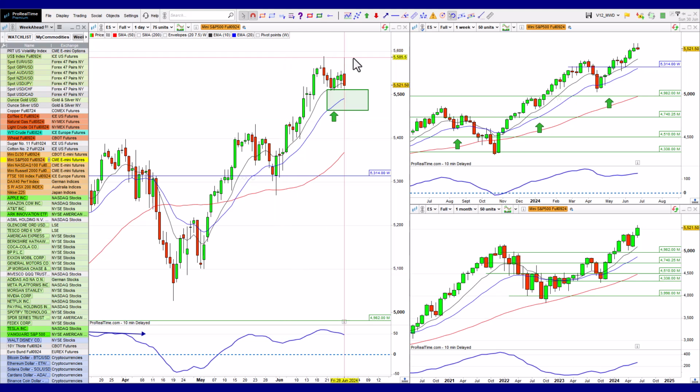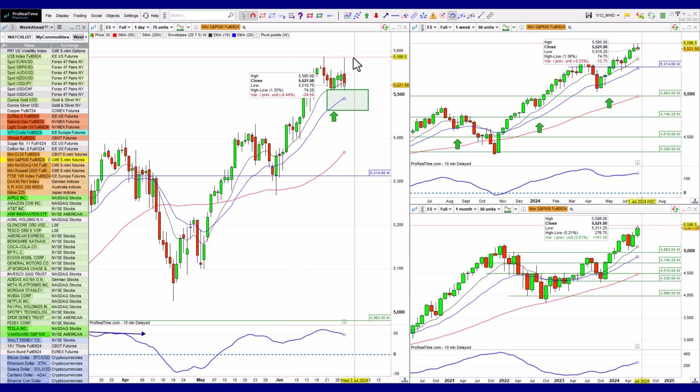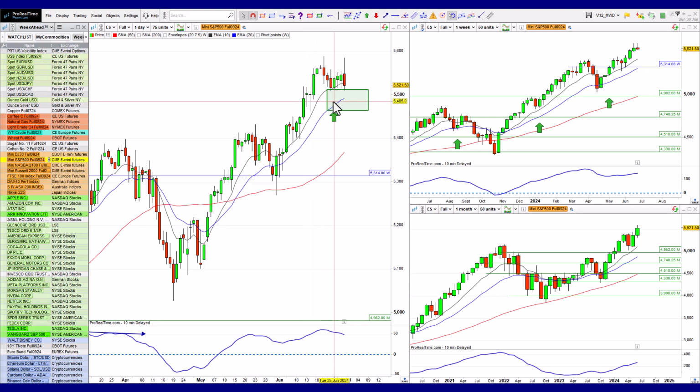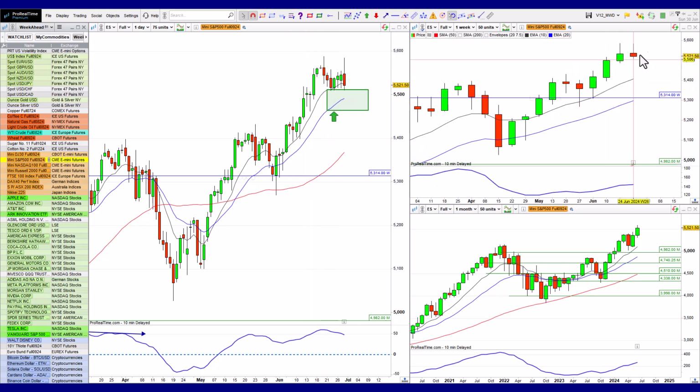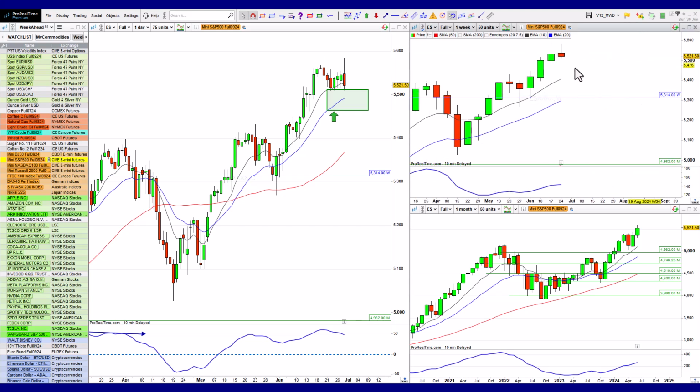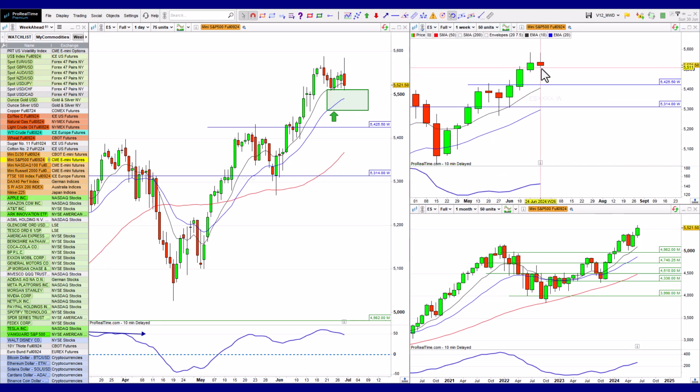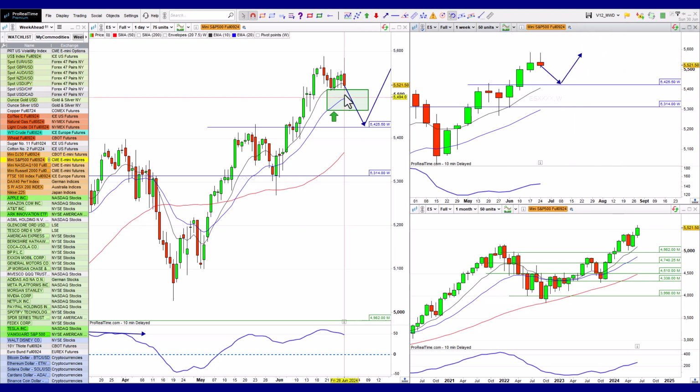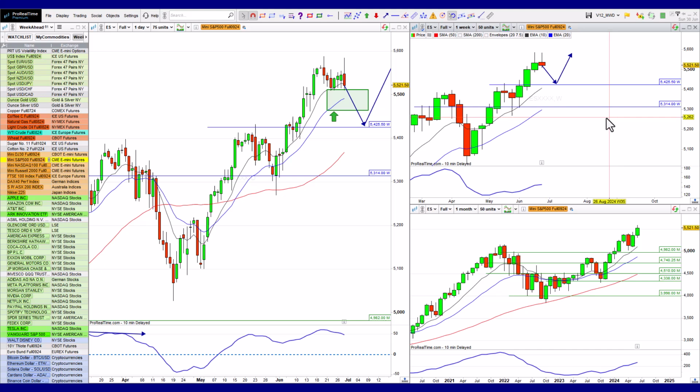So here's a little bit of a double top on the S&P. I was saying to you, any kind of pullbacks here could be buying opportunities, but here is what I'm looking at on the weekly. We've got a little bit of exhaustion there. So what I'd like to see is if we do have a bit of a pullback down towards the previous highs, that would be great. Anything that could potentially produce a nice little down move and then a move back to the upside. Let's see if that's the case. We had a bit of a pullback here, and then a bit of a bearish engulfing on the Friday. But the monthly looks really good, so I'm not too concerned at this time.